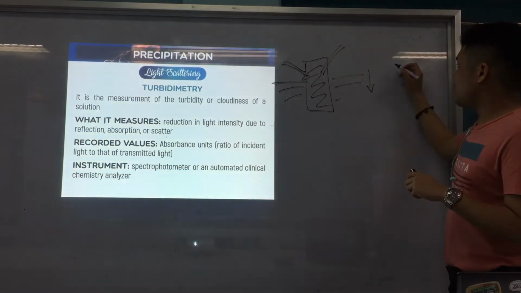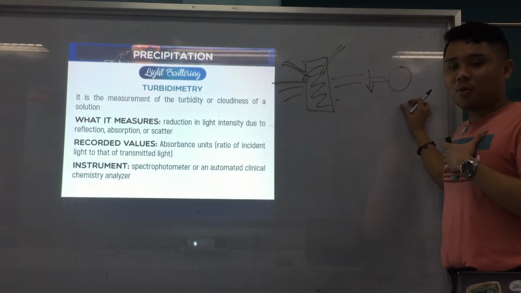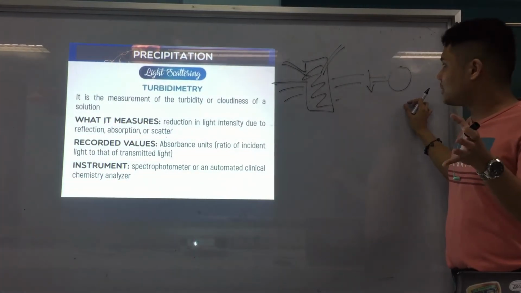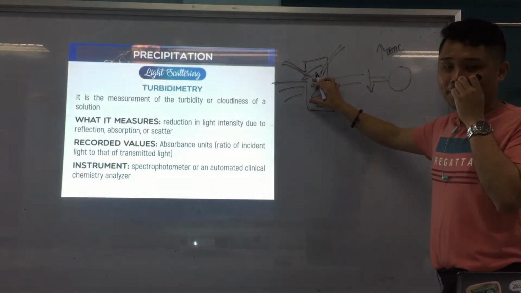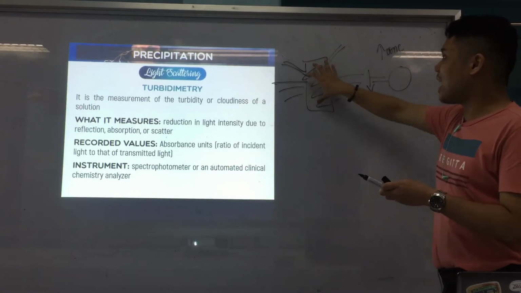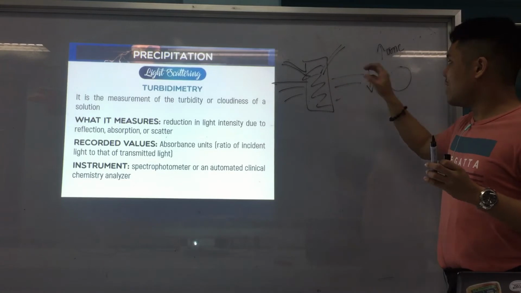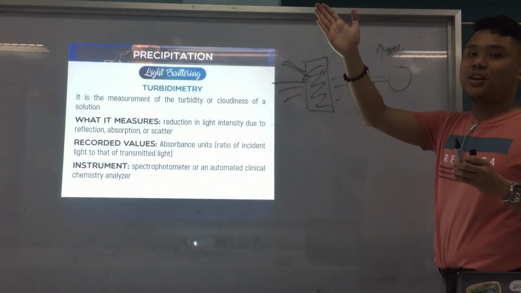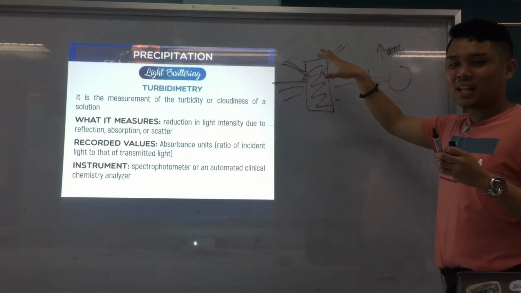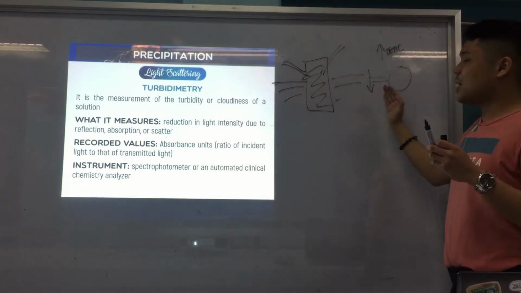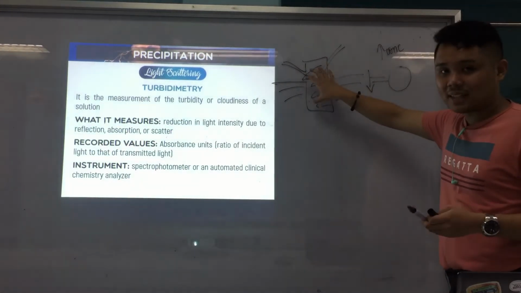Get it? Alright. So we have a spectro here. Since the light absorbed in your spectro decreases, what it means is that the concentration of your antigen or antibody here is high. Because again, it is turbid, meaning there are already many antigen-antibody complexes here. So it is inversely proportional. If the absorbed light is less, the concentration increases. Because again, why is the absorbed light less? It is very turbid here, meaning many antigen-antibody complexes have formed. Therefore, less absorbed light indicates that the concentration of whatever is here is high.